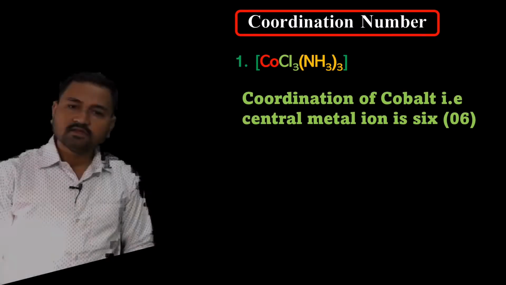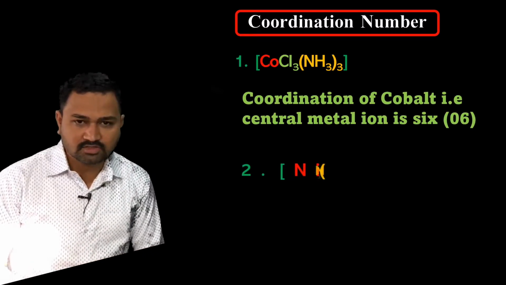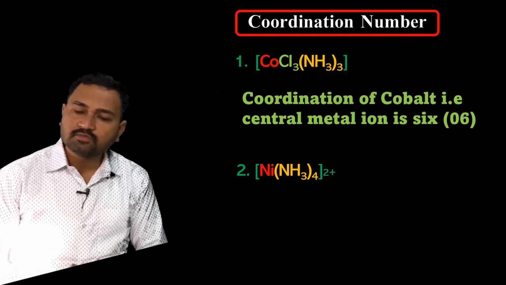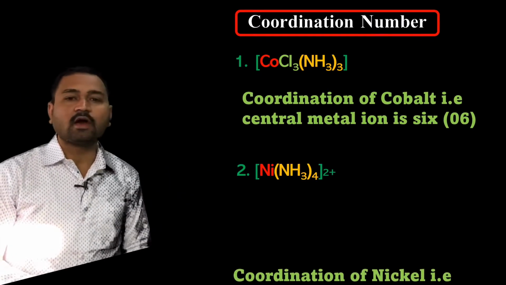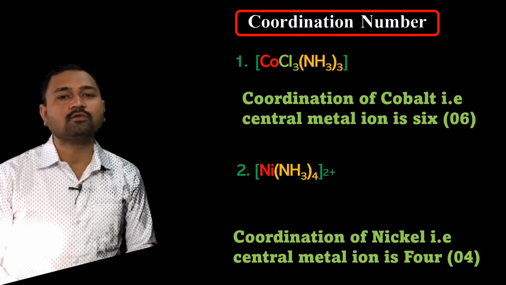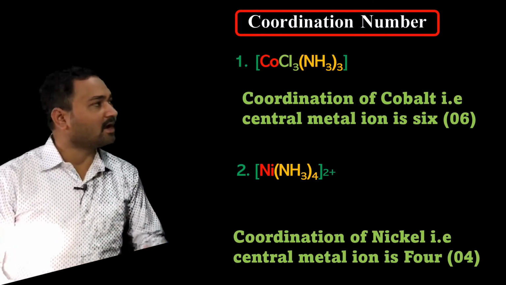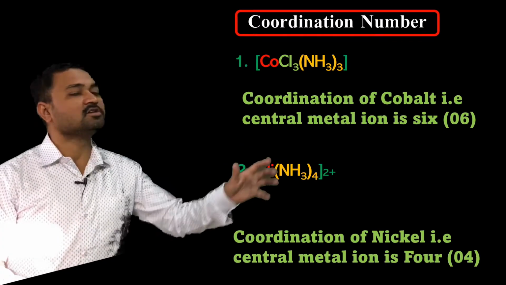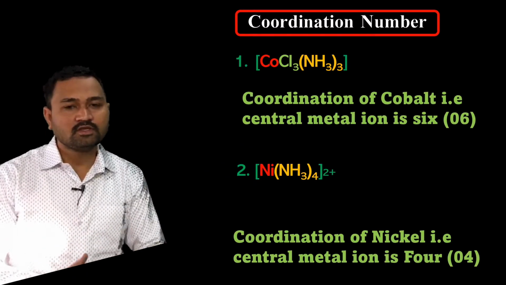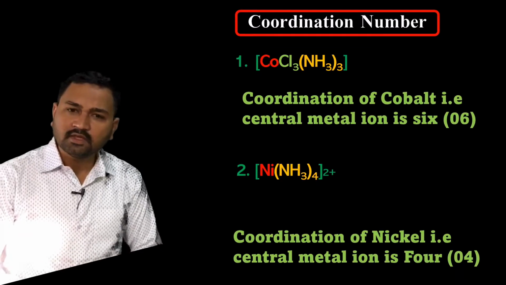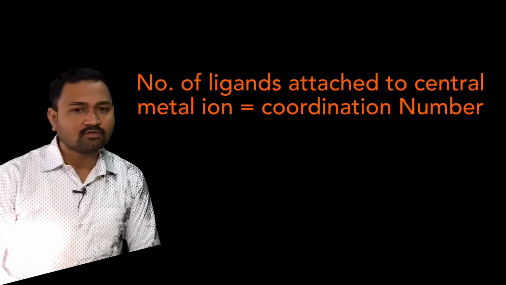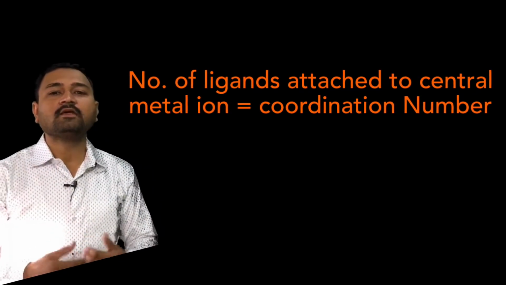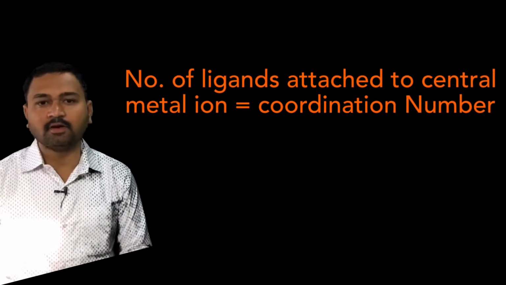Next, [Ni(NH3)4]2+, which is a complex ion. Now here the coordination number of the nickel is 4, as the 4 ammonia molecules act as ligands attached to your nickel central metal atom or ion. Hence its coordination number is 4, which is a very easy terminology. So simply here you are going to just find out how many ligands are attached to the central metal ion. That gives its coordination number.